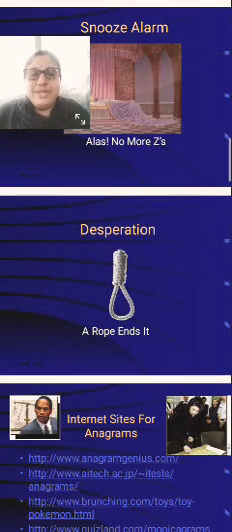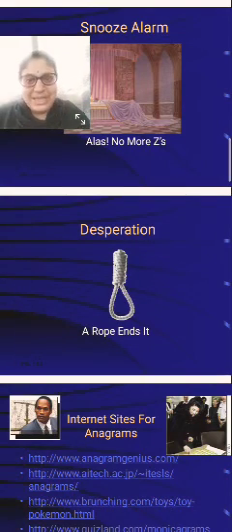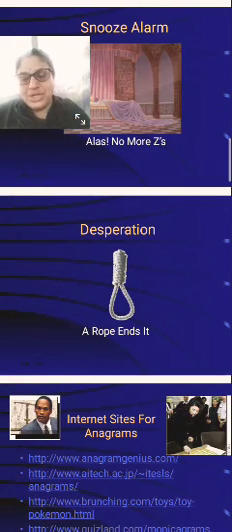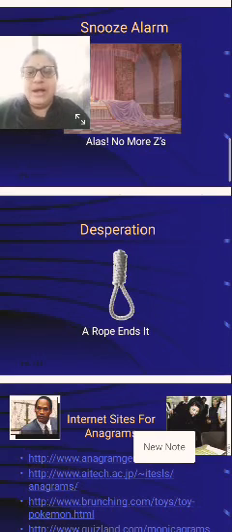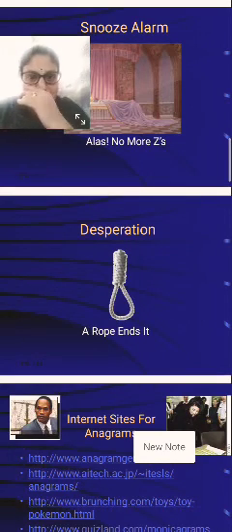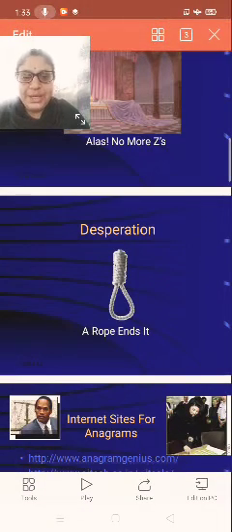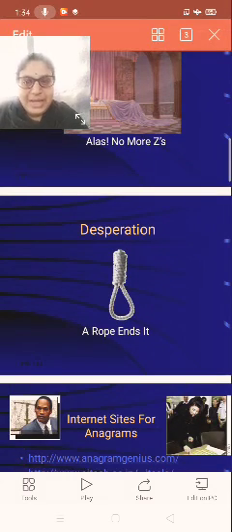And the next one, desperation. Desperation becomes "a rope ends it". See, in that word desperation, these letters are there. You have to search for those letters and then give the anagram. A, R, O, P and E, and E, N, D, S and I, T. "A rope ends it."